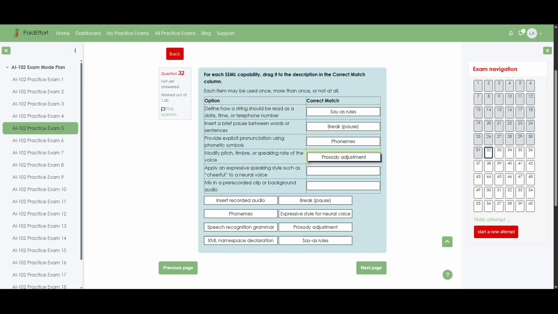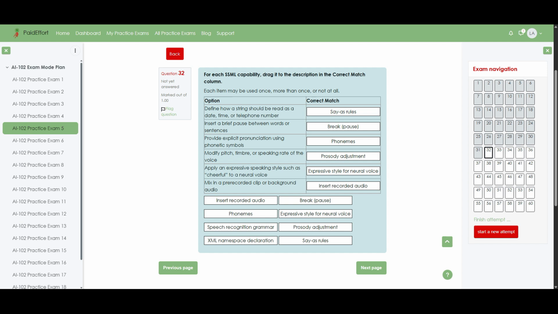Correct match. Prosody adjustment. Apply an expressive speaking style such as cheerful to a neural voice. Correct match. Expressive style for neural voice. Mix in a pre-recorded clip or background audio. Correct match. Insert recorded audio. Now let us walk through why each capability matches its description so clearly.